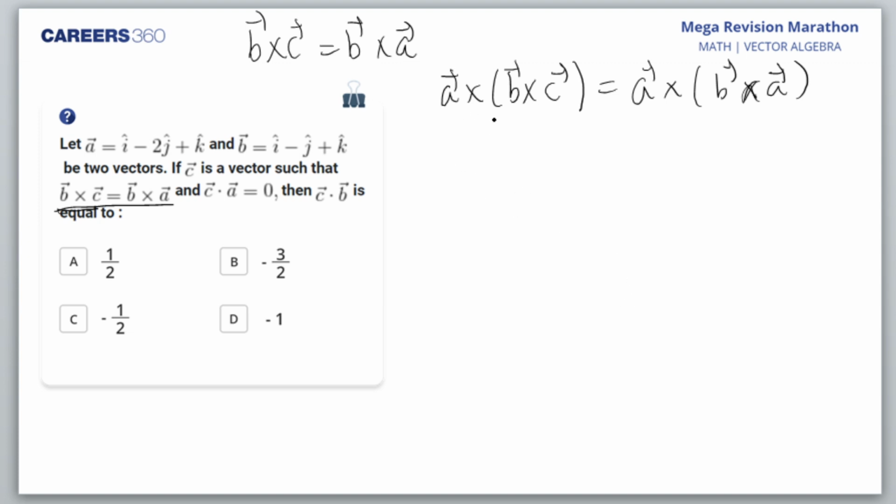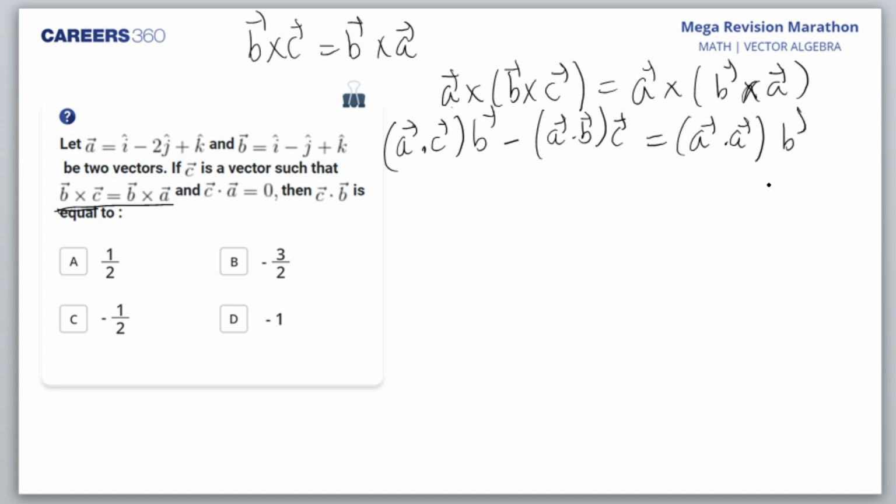So we take vector triple product here. So I get A dot C B minus A dot B C. Is it okay, students? And then I do the same thing here: A dot A B minus A dot B A.